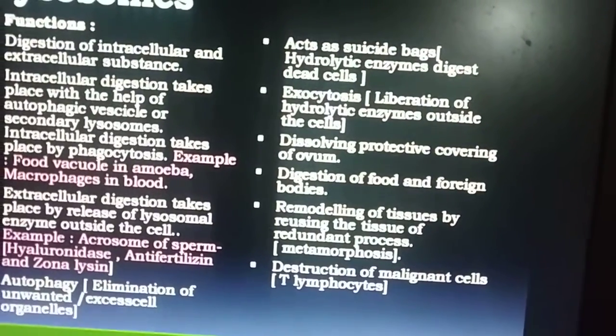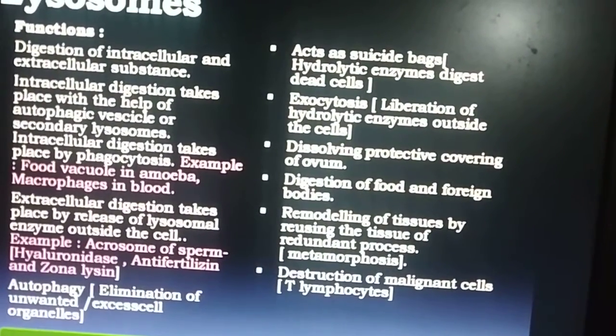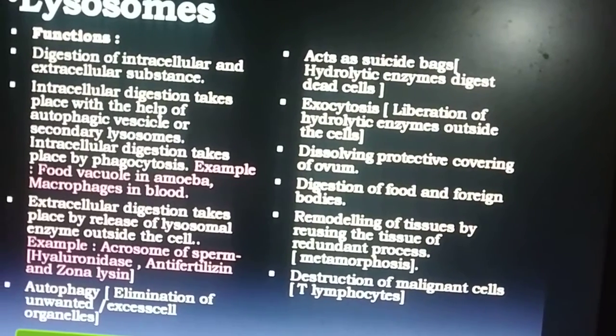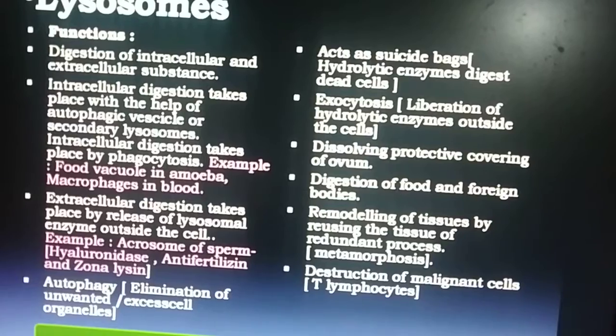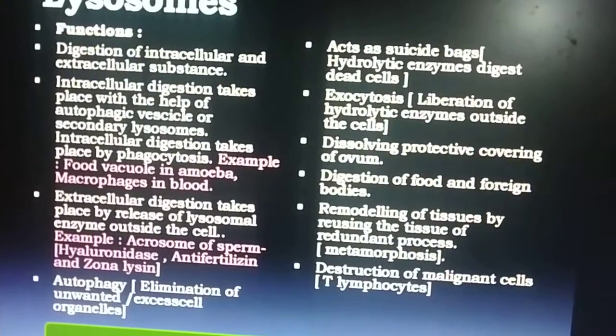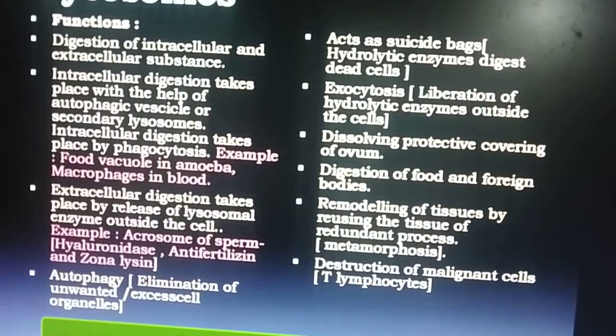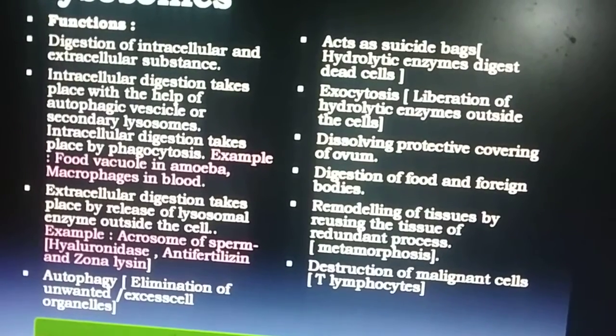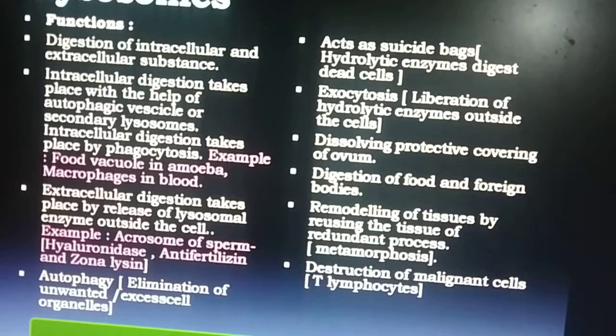Phagocytosis means engulfing the foreign body or engulfing the excess or old cell organelle. Extracellular digestion takes place by release of lysosomal enzymes outside the cell.